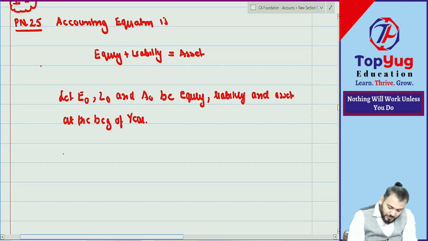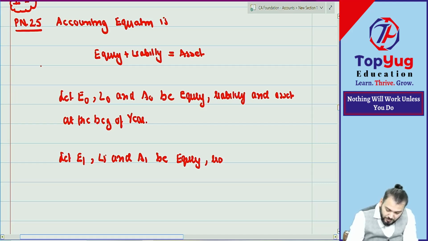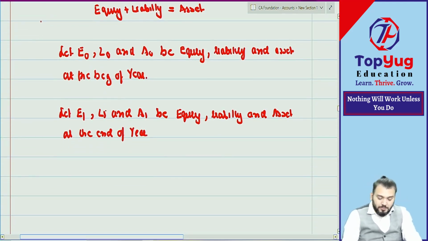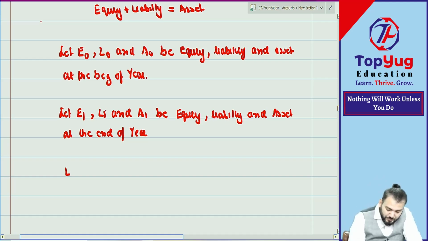Similarly, let E1, L1 and A1 be what? Equity, liability and what? Asset at the end of the year. Simple. Correct? Now, from the information at the beginning of the year, can you give me what is E0?